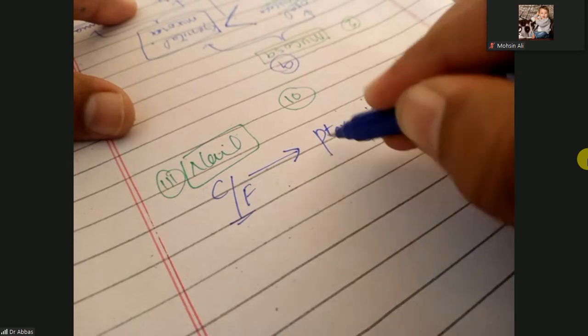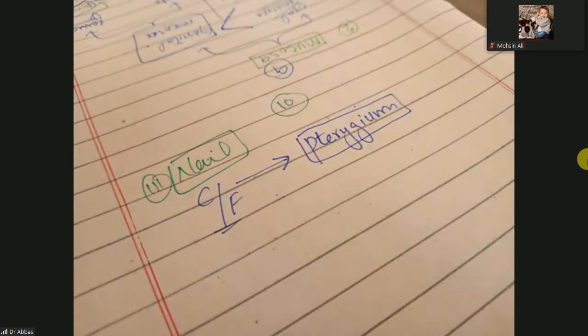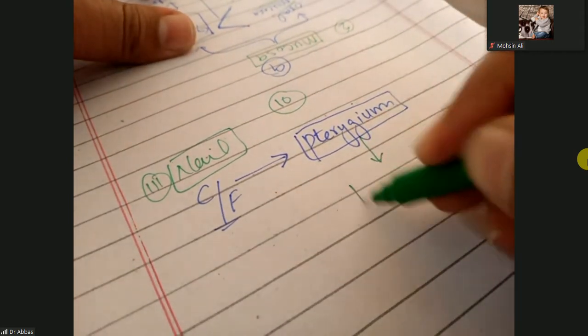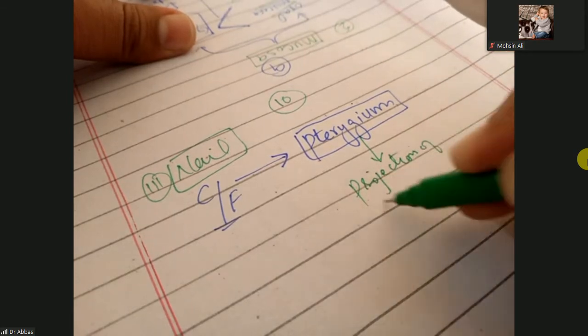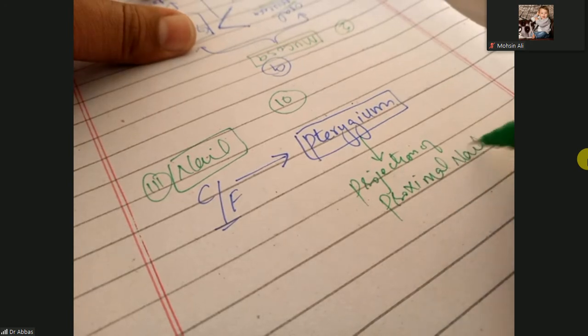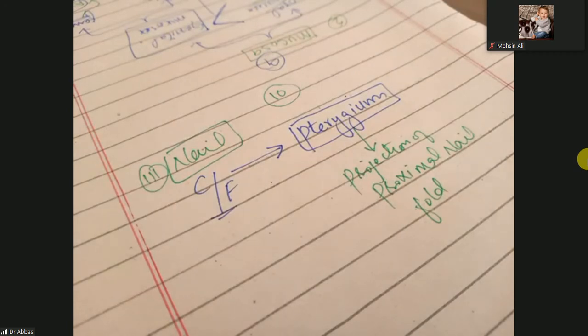What is the pterygium? Pterygium means projection of the proximal nail fold. So you will observe it along with the lichen planus when it is involving the nail.